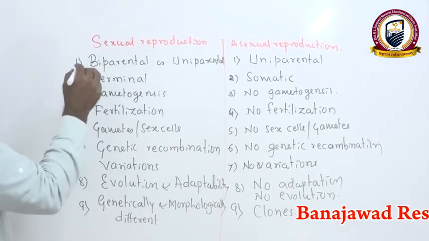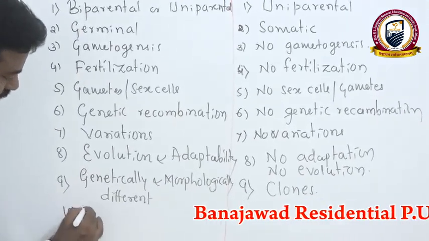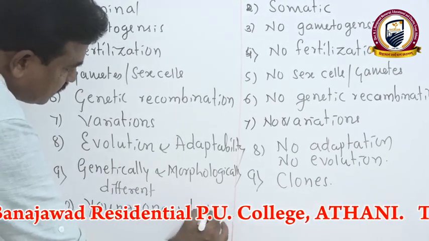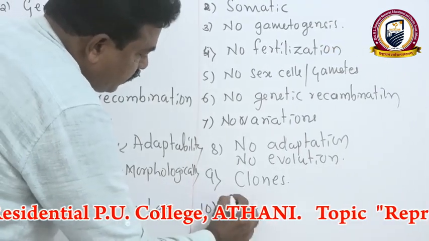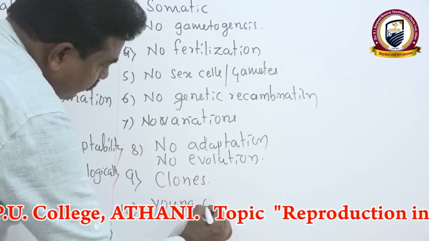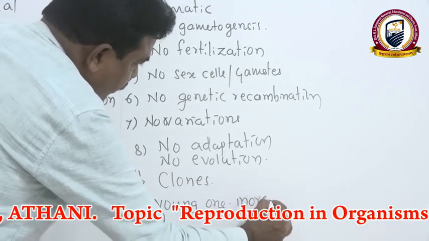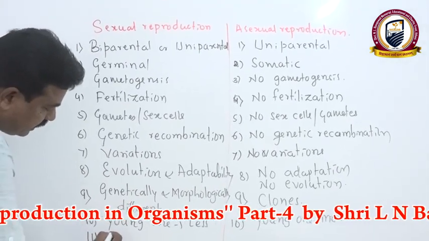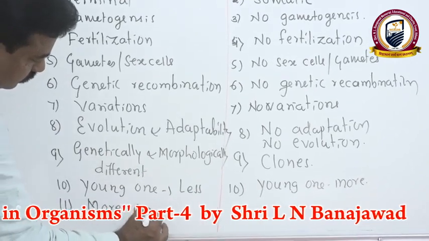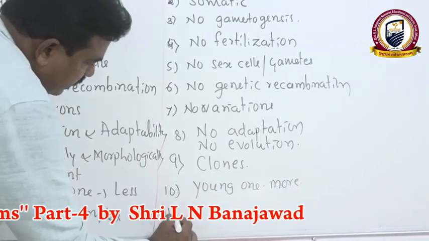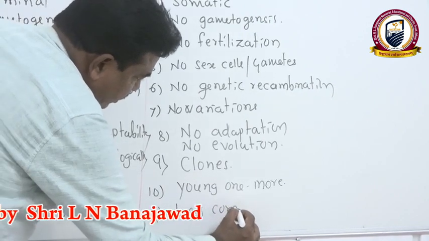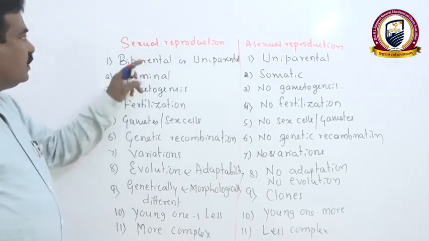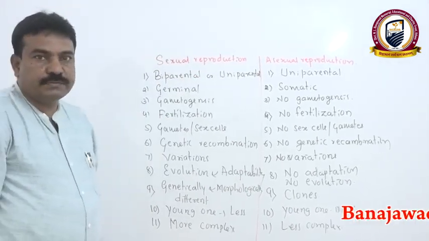Then, most important, the number of young ones produced is generally less, whereas in sexual reproduction young one production is more. And most importantly, sexual reproduction is more complex, whereas asexual is less complex. In such a way, in depth, we can analyze the difference between sexual and asexual reproduction.